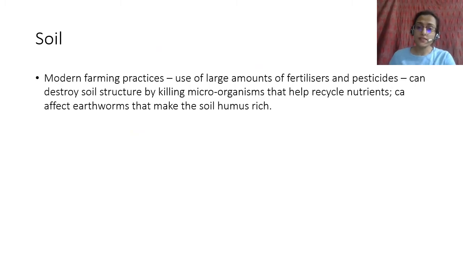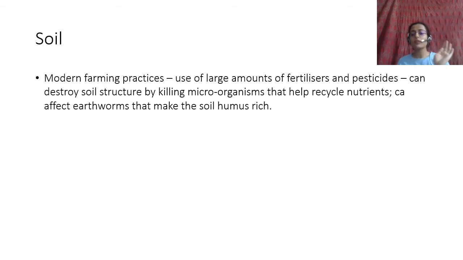Modern farming practices use large amounts of fertilizers and pesticides. Fertilizers and pesticides can destroy soil structure because they have some chemicals in them which can kill microorganisms. That can also affect earthworms that make the soil humus rich. What do the earthworms do?